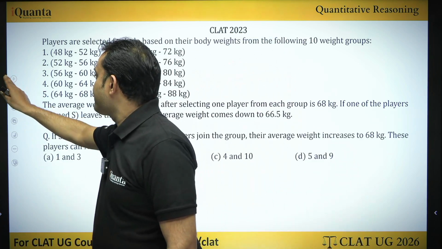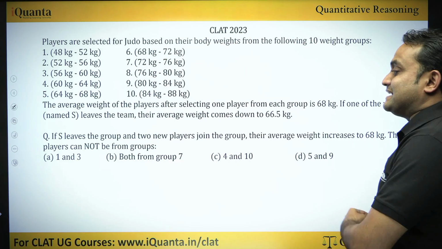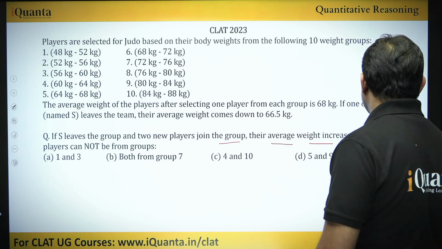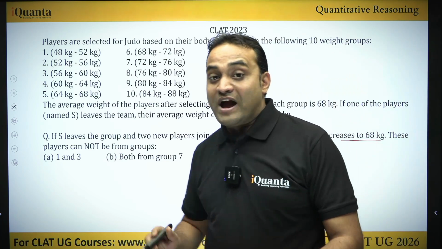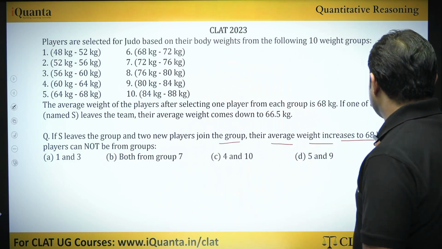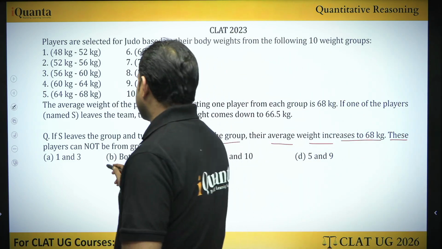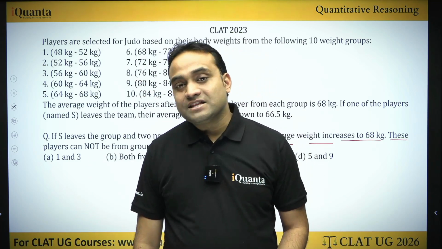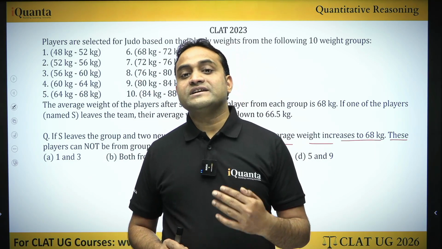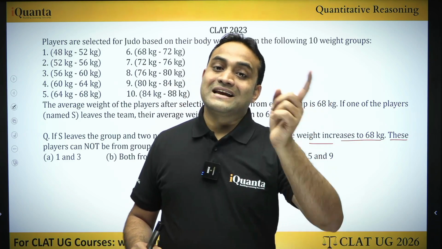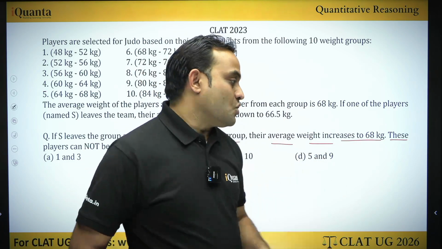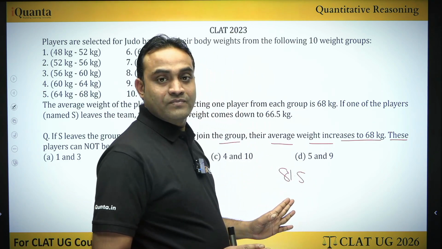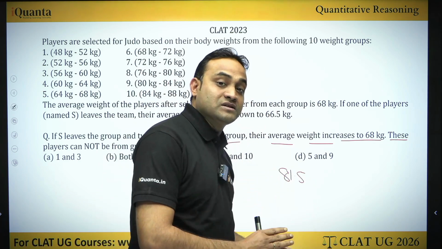Then, if S leaves the group and 2 new players join the group, their average weight increases to 68 kg. So S left the group, 2 new players join the group. These players cannot be from groups. Now think about this. With S in the group, there are 10 players and the average weight is 68 kg. Now 81.5 kg left the group and 2 new persons join.